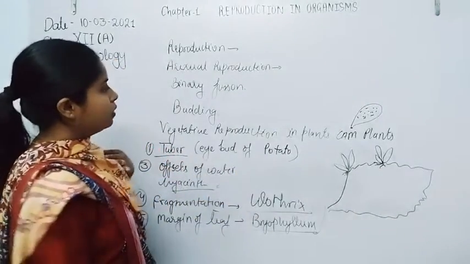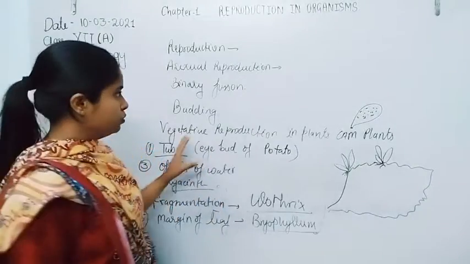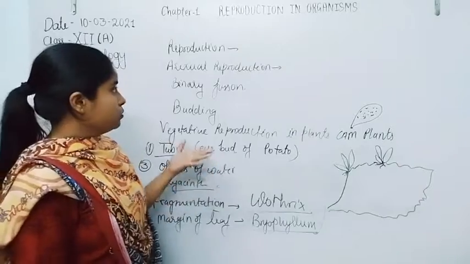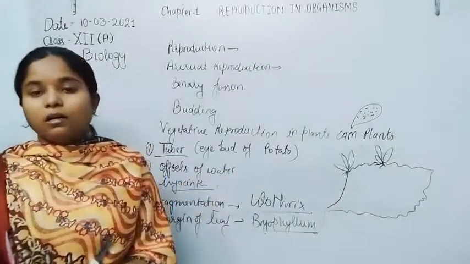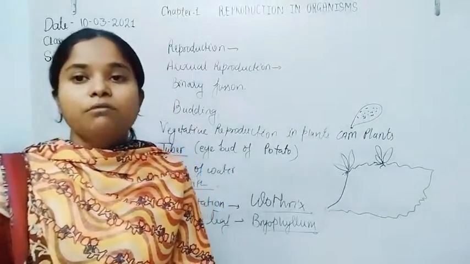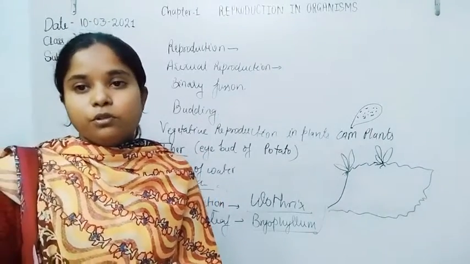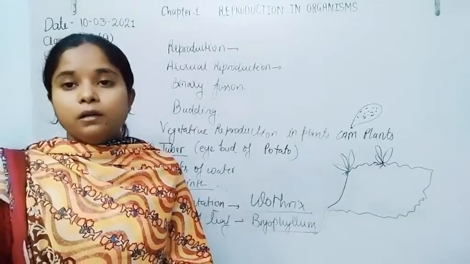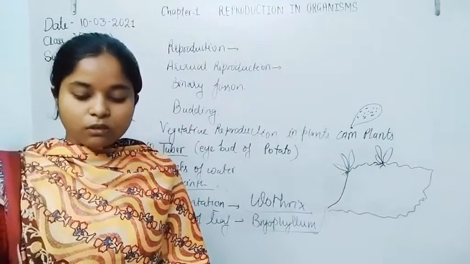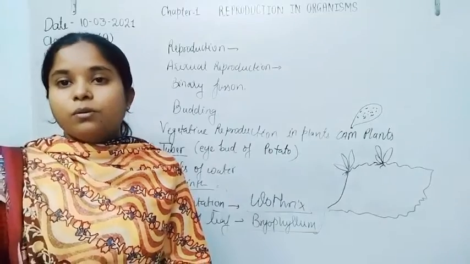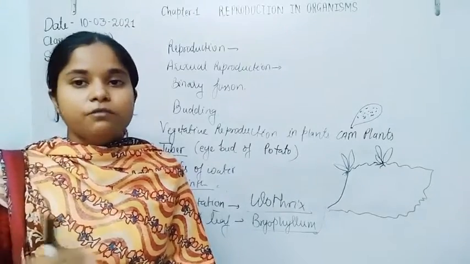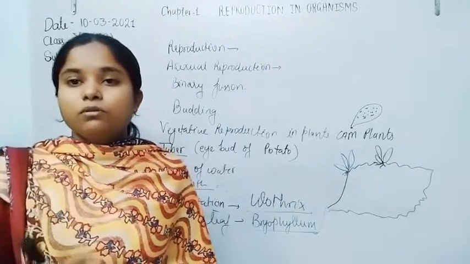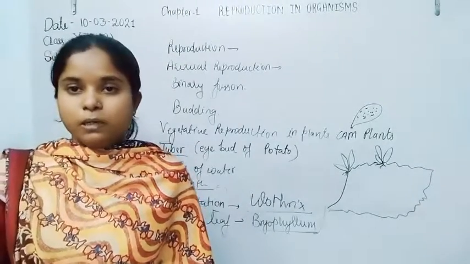Now let's do a quick revision. What we have discussed in today's class: asexual reproduction is a type of reproduction in which only one parent is involved in the formation of new offspring. Asexual reproduction is done by binary fission and multiple fission. In this process, sporulation or encystation also takes place.